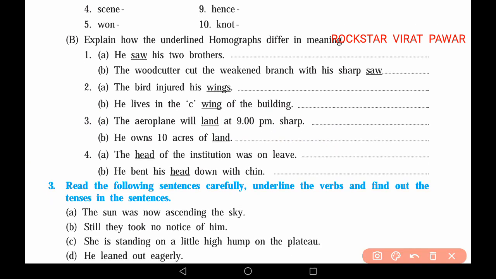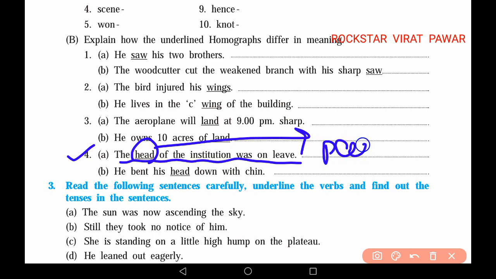In the fourth question, the head of the institution was on leave. Here head is used to refer to a person at a higher position. And he bent his head. Here head is used to give information about our organ of the body, that is head.